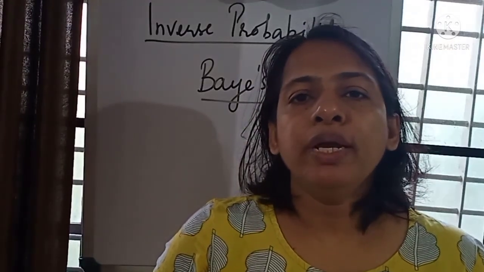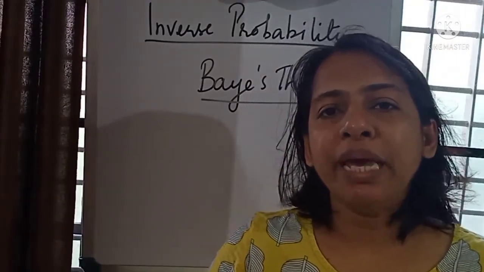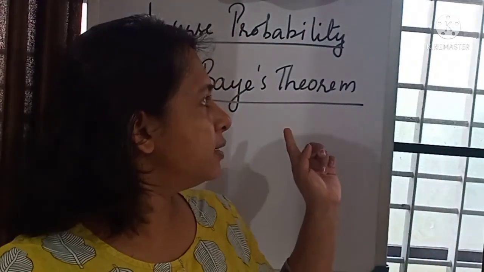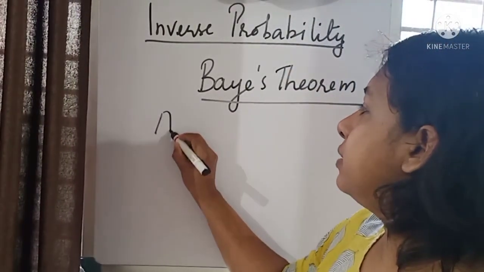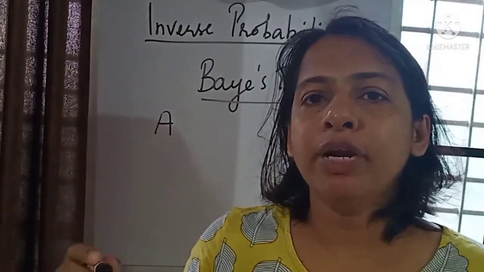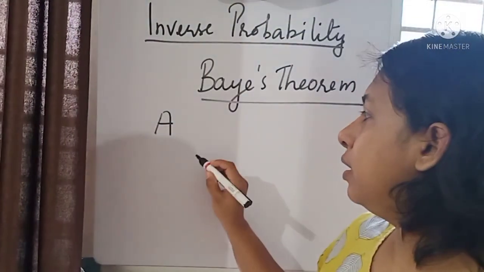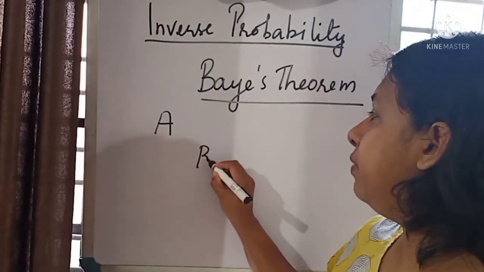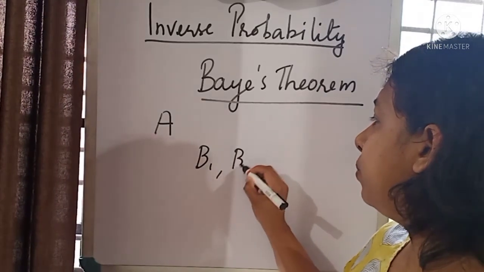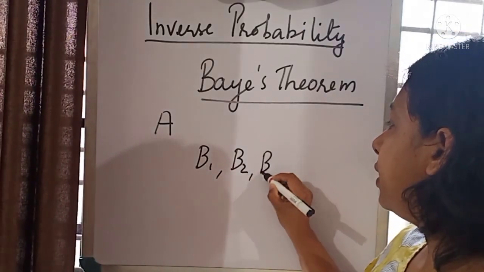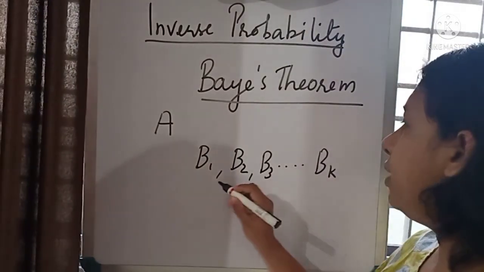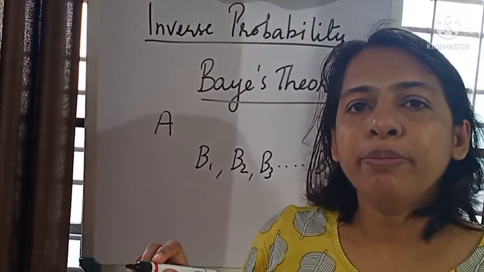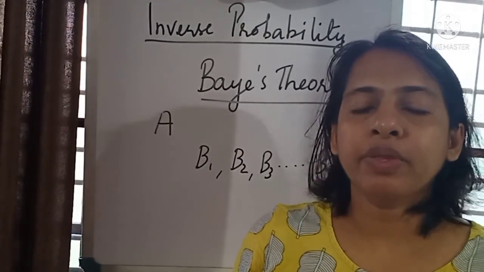Today let us study about inverse probability or Bayes theorem. Suppose an event A happens because of several causes such as B1, B2, B3, etc., Bk, and these events are mutually exclusive.